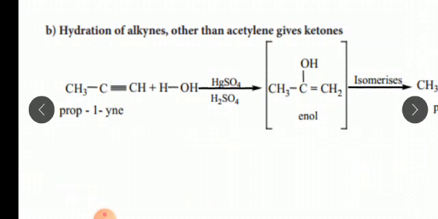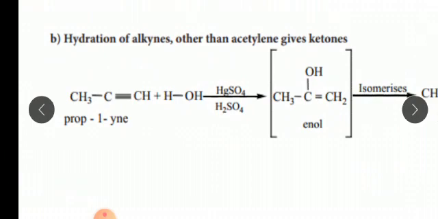Do you remember Markovnikov's rule? This is H plus, and OH minus. The negative part is bonded with the carbon having the least number of hydrogens. There is no hydrogen on the central carbon, so the OH group will be bonded here and the hydrogen will be bonded to the first carbon. What happened? CH3 as it is, the second carbon has the OH group bonded, and the first carbon becomes CH2. This group is known as an enol, which is actually an intermediate compound.